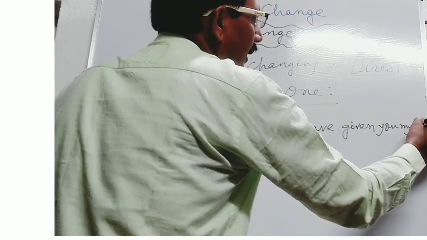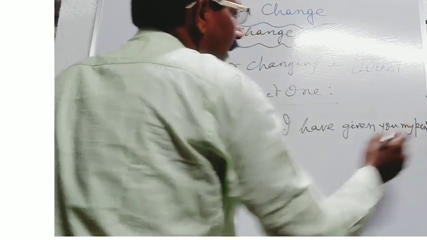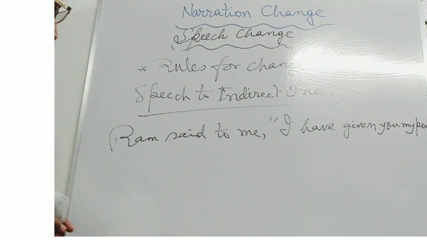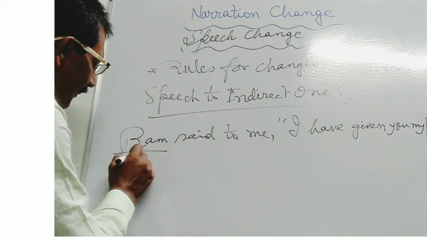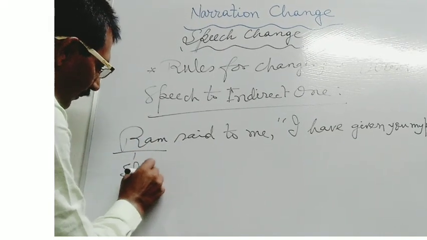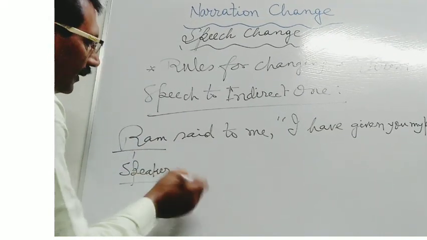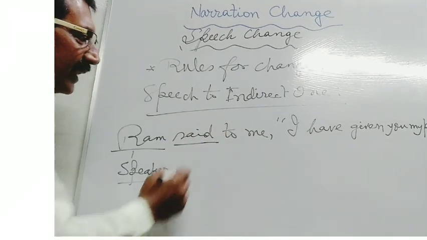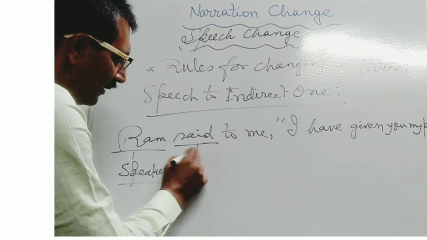Here in this speech you will see that Ram is the speaker, said is used here as the reporting verb. This is called reporting verb.